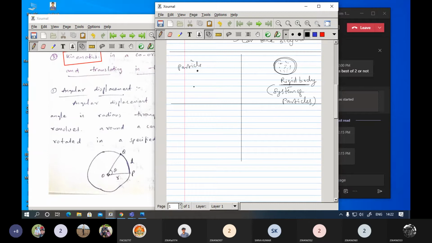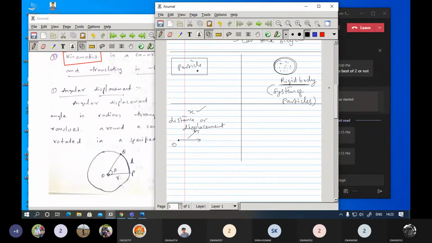Now, if the particle is moving, we will consider the position can be given by x. Or if you are considering the distance or displacement, it is going to give a concept here. If a particle is at some particular point O, and it is moving somewhere within a distance and has reached here, you can expect this is the displacement of the particle. Now this is regarding the single particle. I will explain first about the particle.